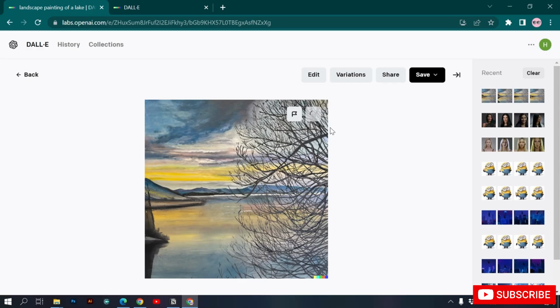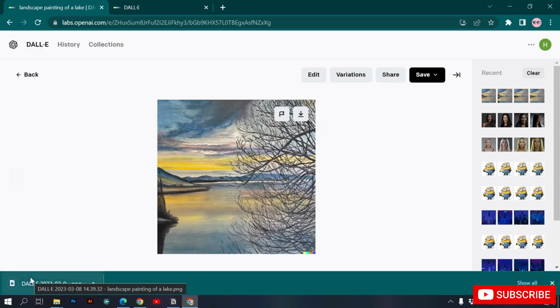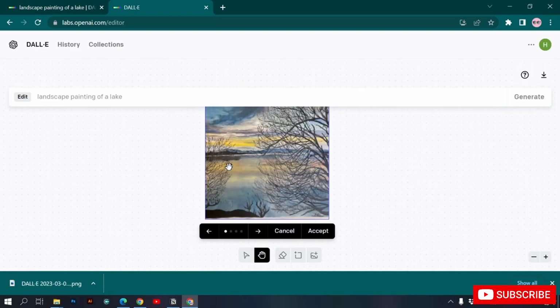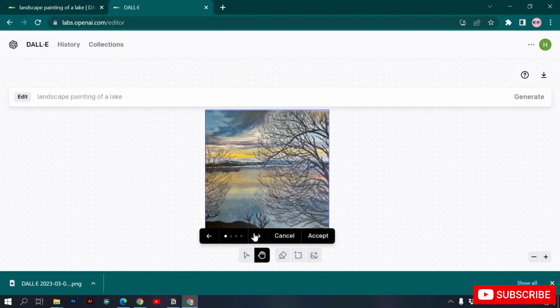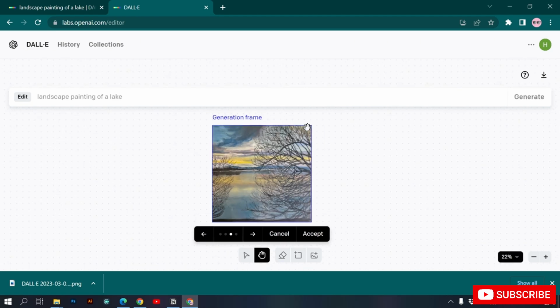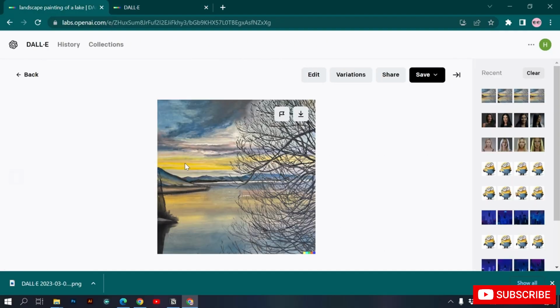Okay, so this image is downloaded, as you can see over here. Now let's go and see the results of another image. Here you can see Dall-E has successfully created this extra area over here, and it also gave us 4 different options: the first one, the second one, the third, and the fourth one. I think I like this third one better, and it has successfully created the extra area with the help of generation frame. So you can create extra areas in your images, and you can also remove parts of an image.